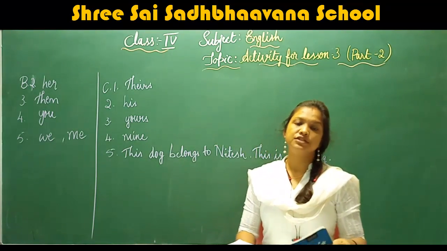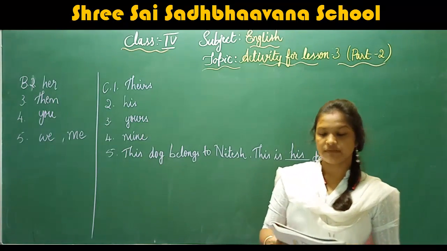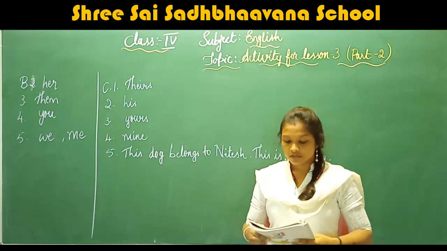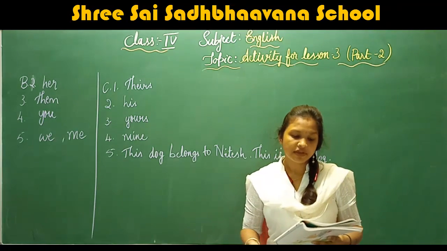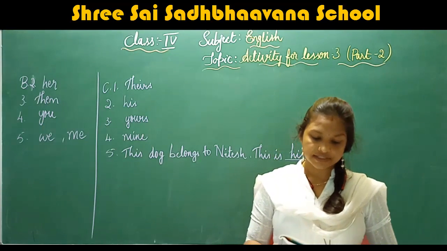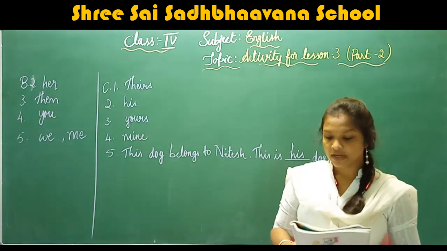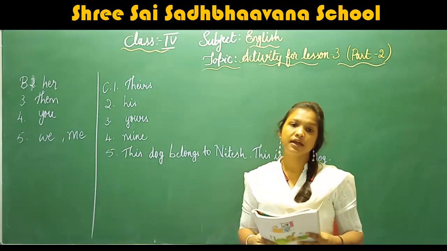Children, in the next page, open page number 42. In the next page, they have given a writing activity, the paragraph writing. So here what they have given: think of a famous person you have read or heard about. What made that person special? What is he or she famous for? Write a short paragraph about him or her.